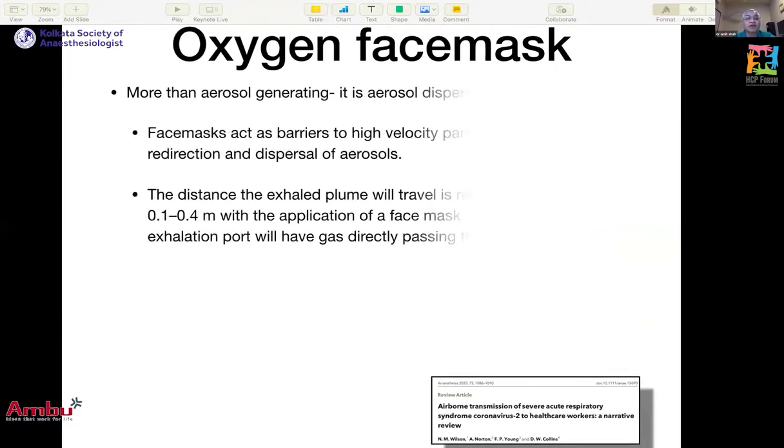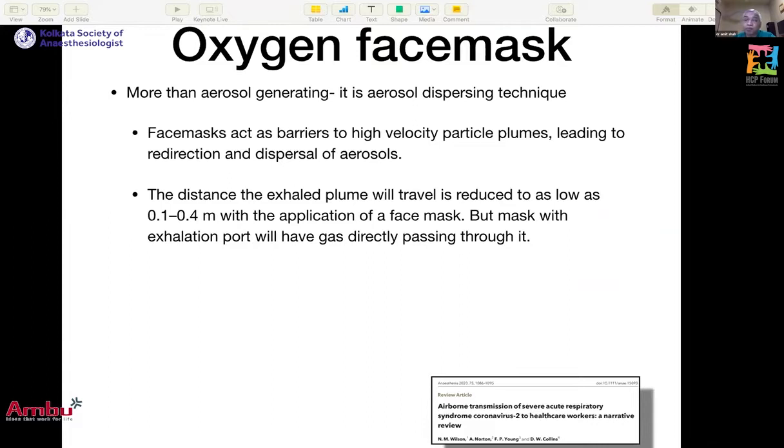Oxygen face mask: the procedure itself is not aerosol generating. It is more of an aerosol dispersing technique. In fact, a face mask can act as a barrier to high velocity particle plumes, leading to redirection and dispersion in a different direction. If you put a face mask on a patient, the plume distance can be reduced to 0.1 to 0.4 meter.